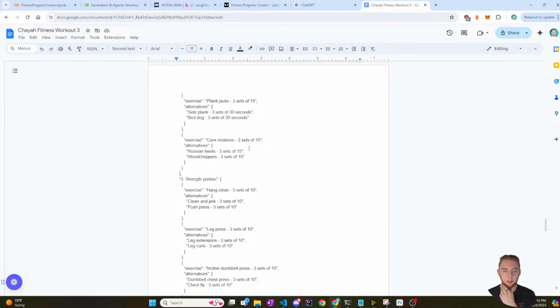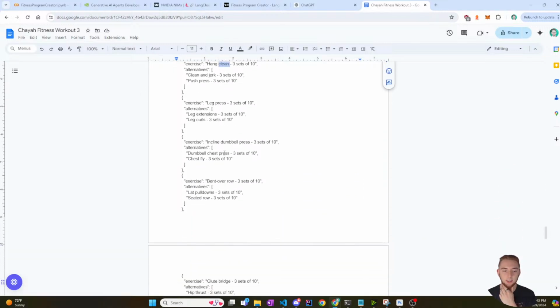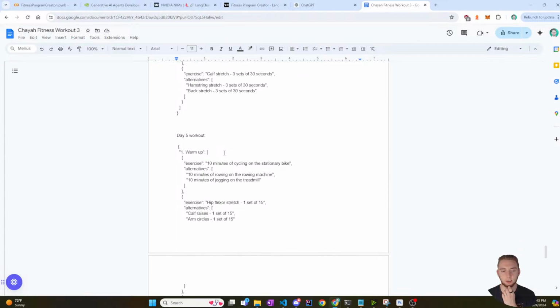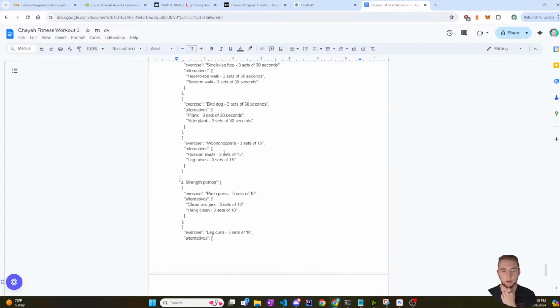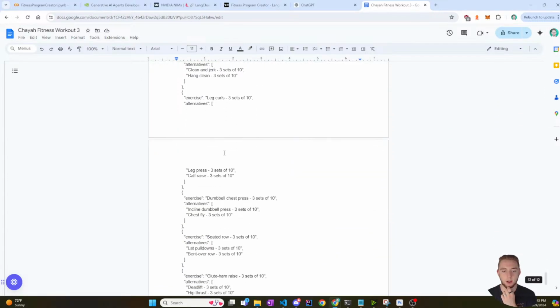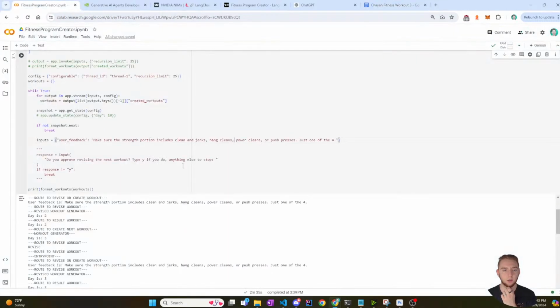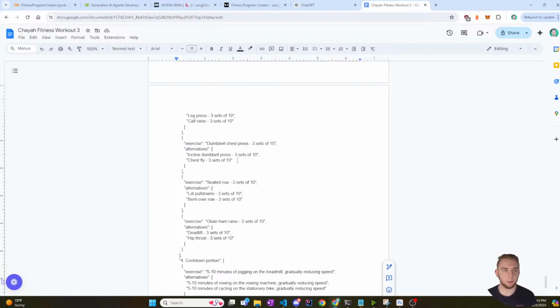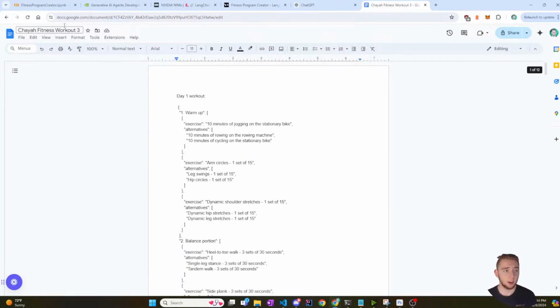So yeah, let's see what it did for this day. It did hang clean. Okay. All right. I didn't tell it to be super different between the days, so that's fine. Let me see what it did for day 5 here. The last day, it did just a push press. So it did clean and jerk, and then hang cleans and push presses. It never did power cleans. It decided not to. But the point is, it is listening to the feedback, so that is super solid.